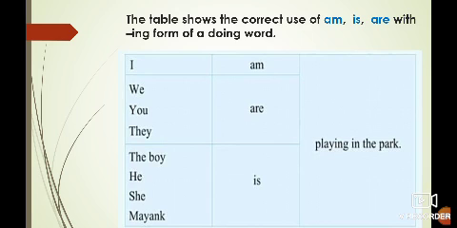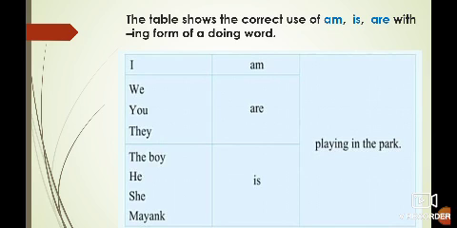Next column is we, you and they. And with we, you and they we use are. Now the sentence formation will be: we are playing in the park, you are playing in the park, and they are playing in the park. Understood, children? Now see the third column.